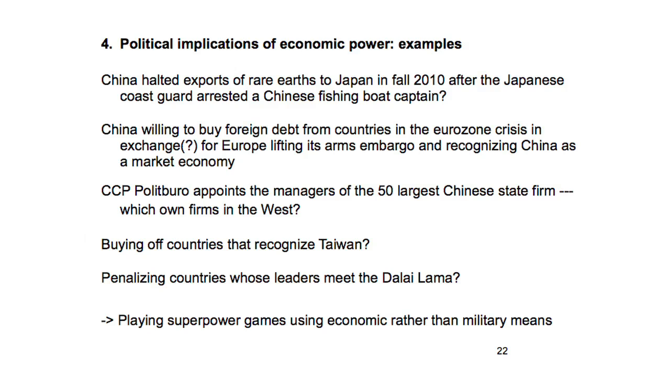And the last one is political implications of this economic power. And there, again, we see example after example. We don't have WikiLeaks yet for China. We don't know yet how many threats are going on, but we get little insights here and there that this economic power is being used. For example, China halted exports of rare earths to Japan in fall 2010 after the Japanese Coast Guard arrested a Chinese fishing boat captain.